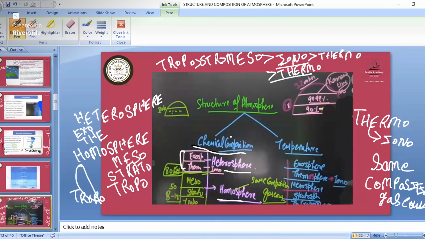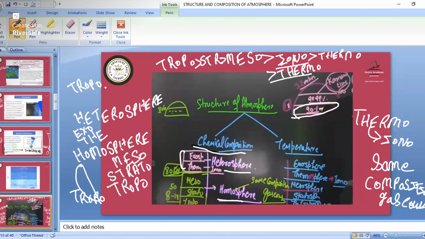So now this is based on the chemical composition. Based on the temperature also, the layers of the earth are arranged in the same manner. There is no change. Now see, most of the gases, most of the occurrence on the earth, we have in the troposphere.